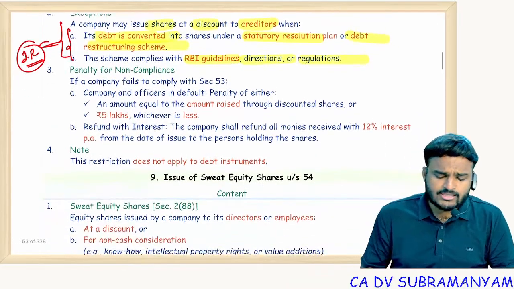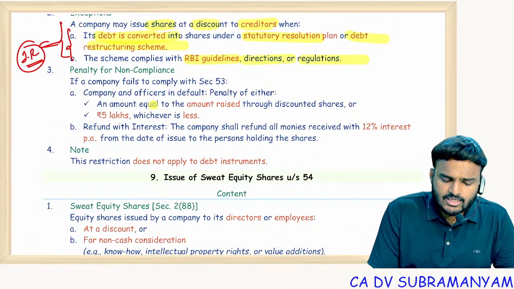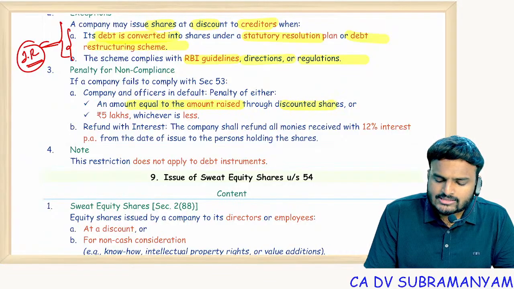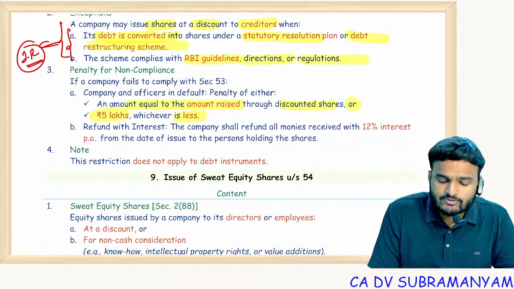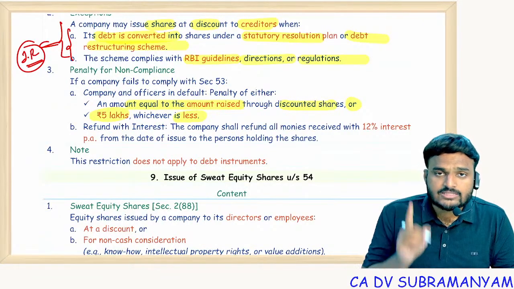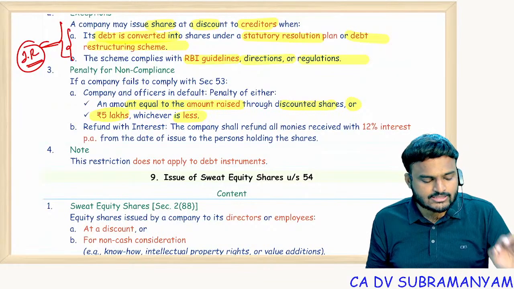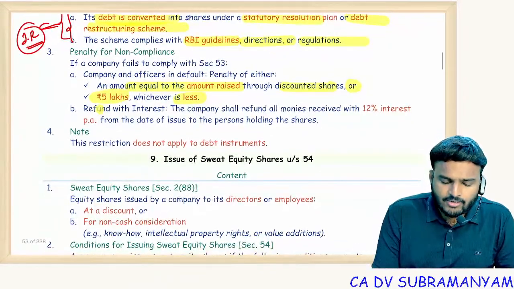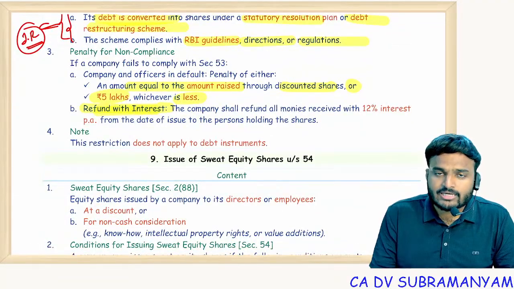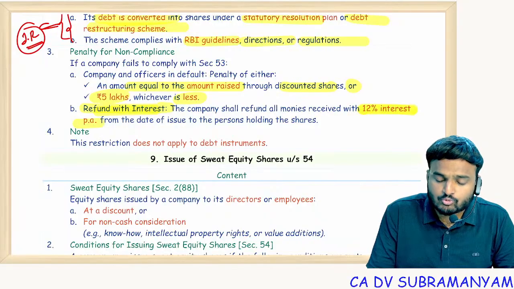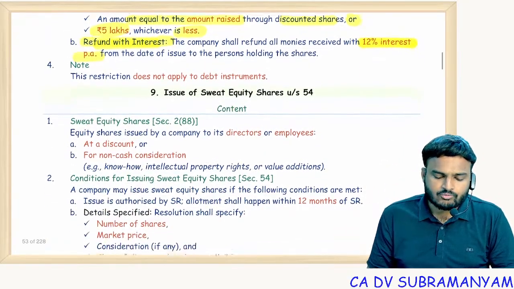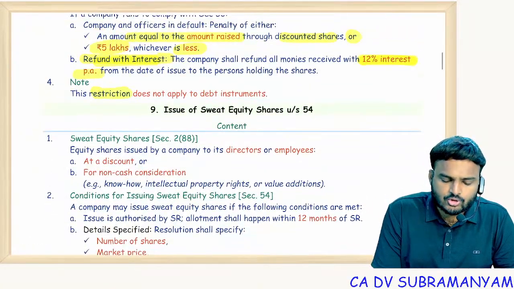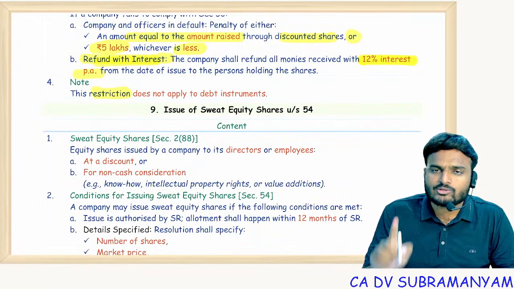So non-compliance, the penalty. What would be the penalty? Amount equal to the amount raised through discounted shares, or rupees 5 lakhs, whichever is less, not whichever is high, whichever is less. Apart from the penalty, you need to refund all the money along with interest at the rate of 12% per annum. 12% per annum.